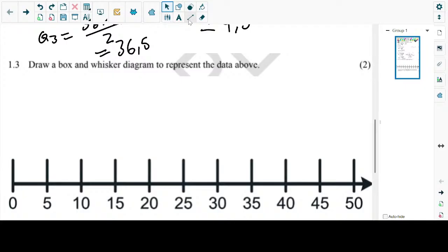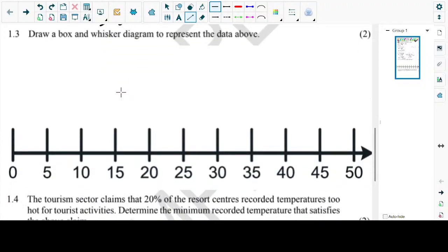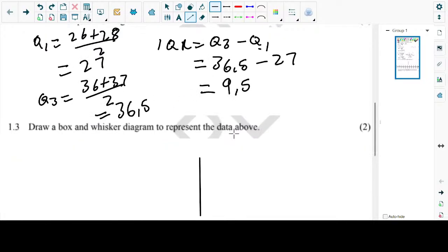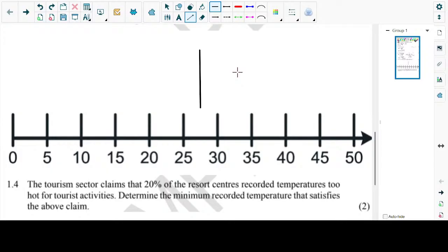So what was our Q1? It's 27. That means it's going to be between 25 and 30, in the middle but a little bit closer to 25. If we count 25, 26, 27, 28, 29, it is just in the middle, but more towards 25, a little bit closer to 25 than 30. So let me draw a straight line for it.